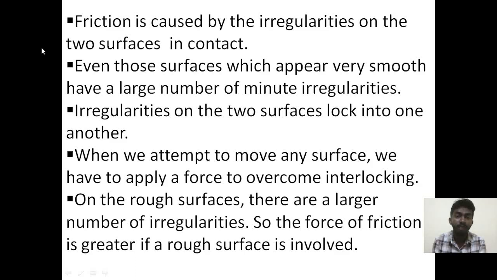Friction is caused by the irregularities on the two surfaces in contact. Even those surfaces which appear very smooth have a large number of minute irregularities. Irregularities on the two surfaces lock into one another. When we attempt to move any surface, we have to apply a force to overcome interlocking. On rough surfaces, there are a larger number of irregularities, so the friction is very great if a rough surface is involved.